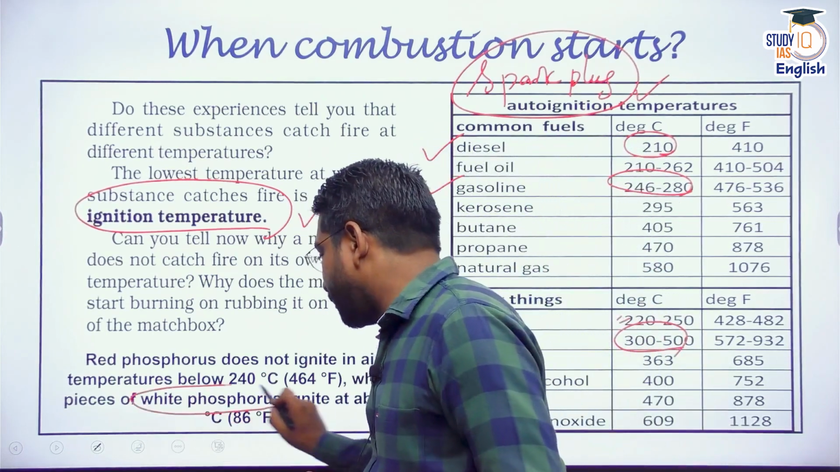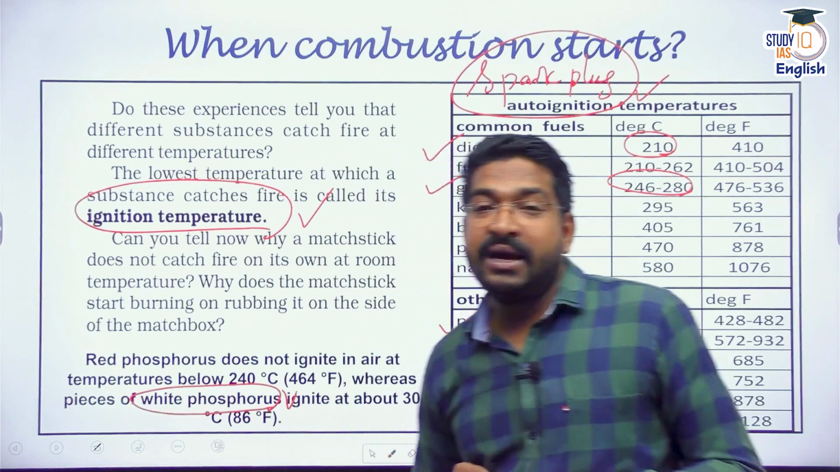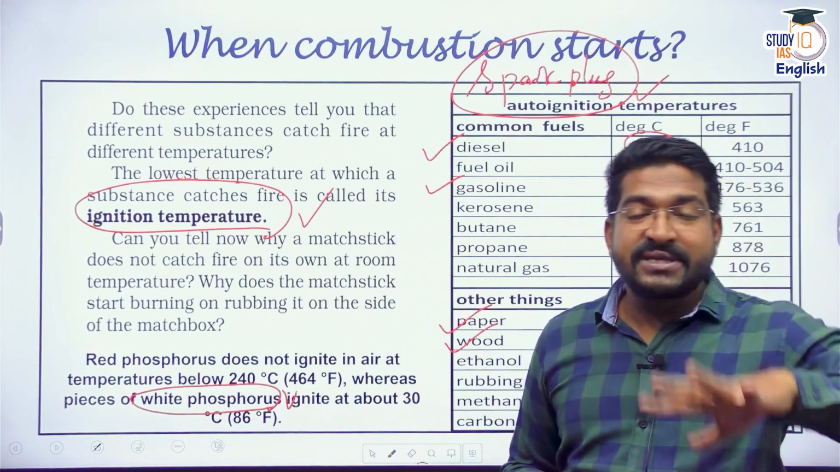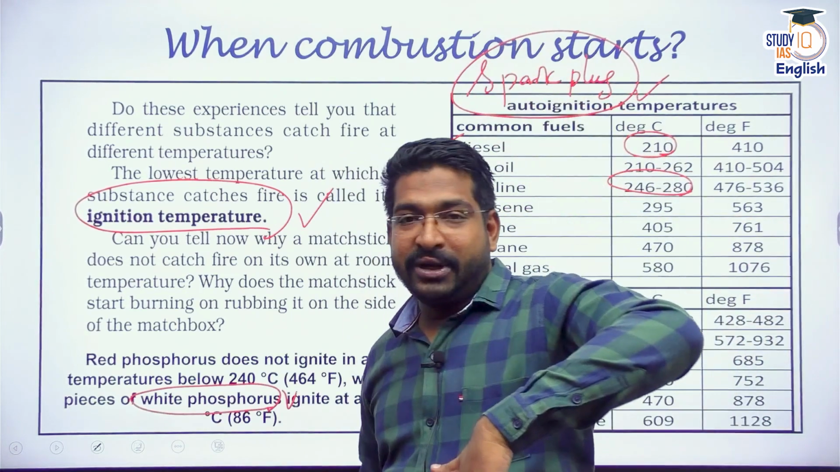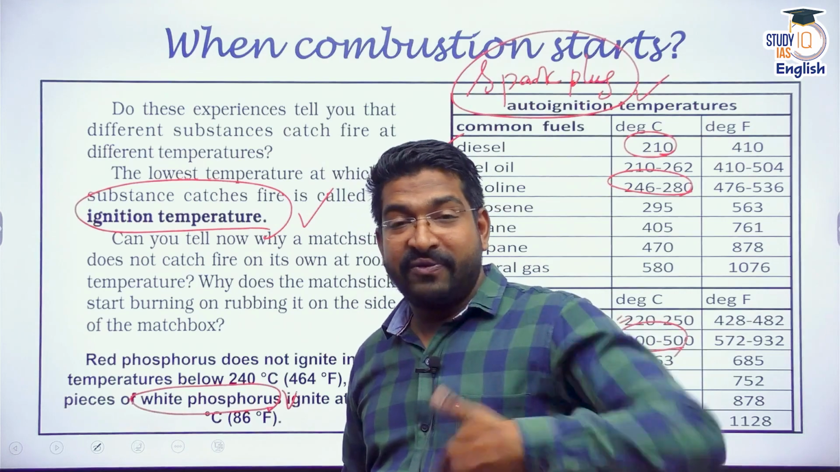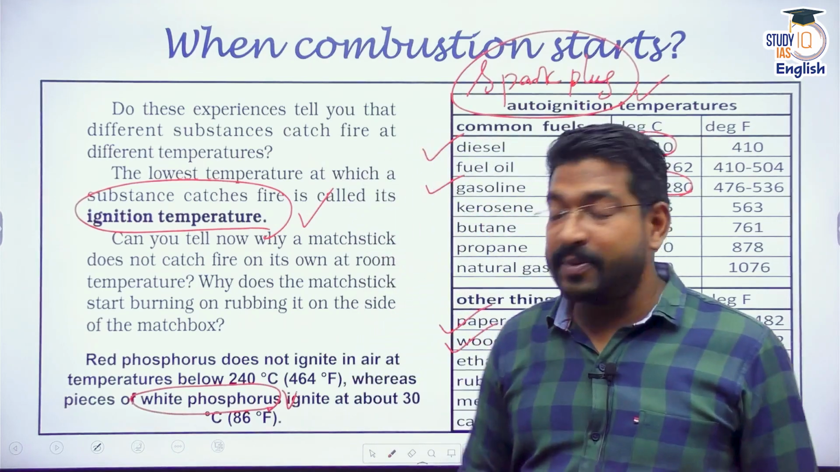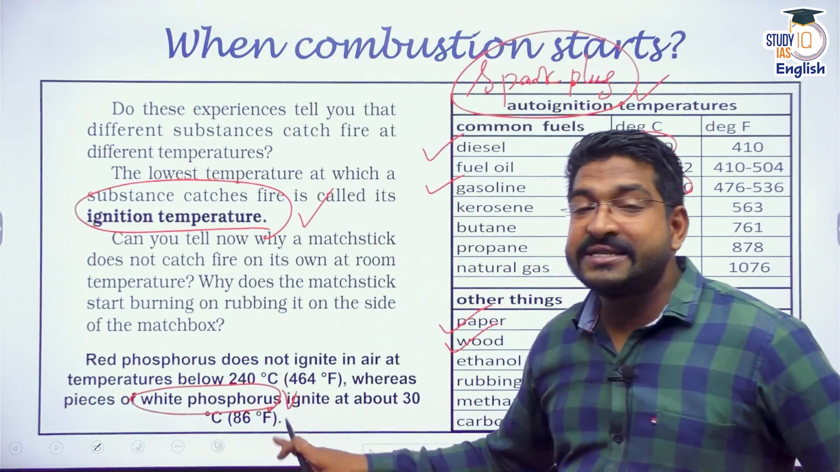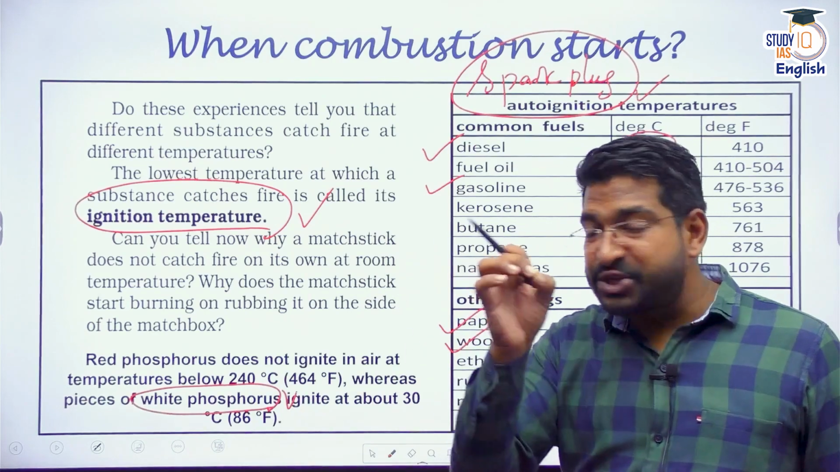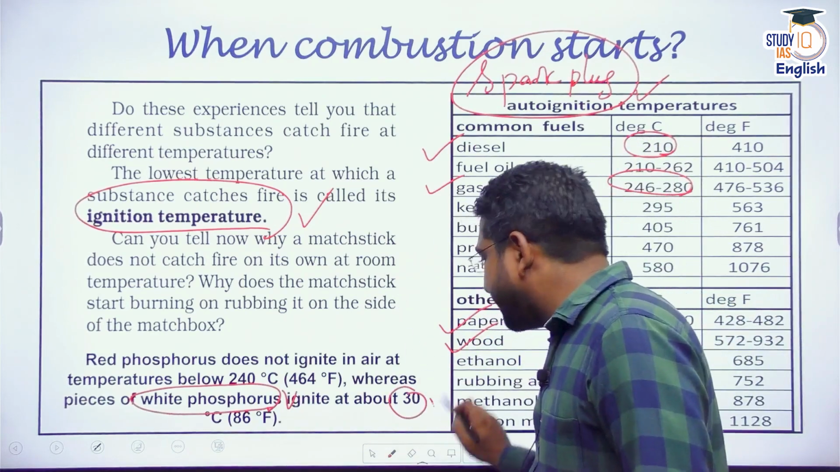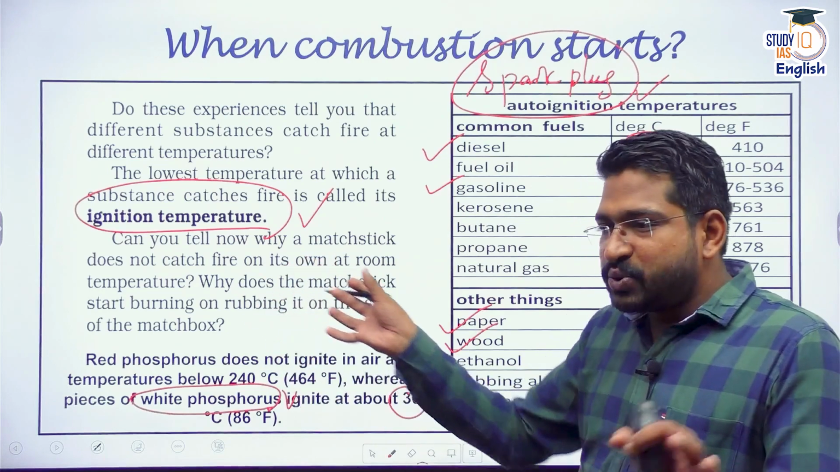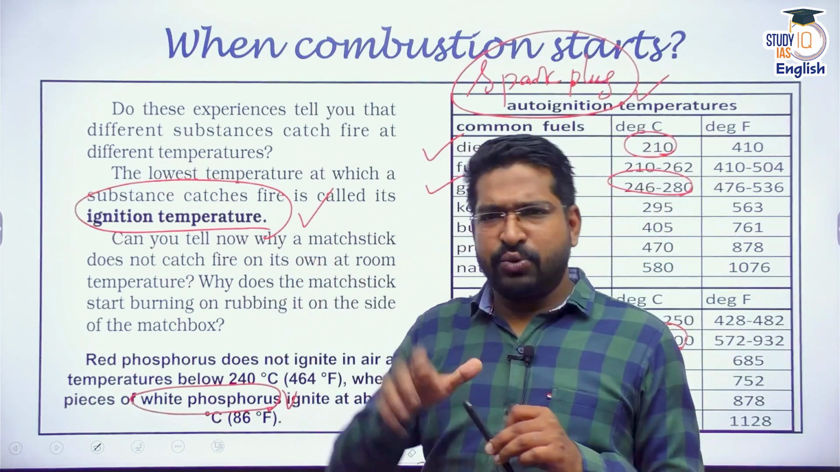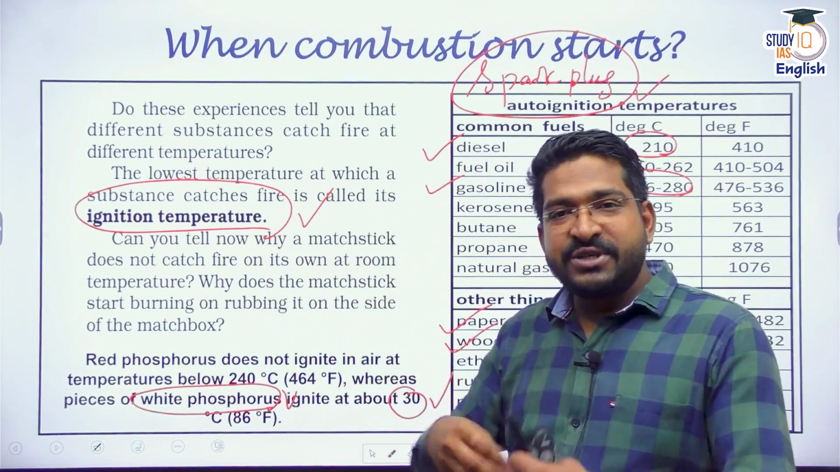In fact, we have spoken about that in our previous classes. I told you phosphorus is stored in water, right? Phosphorus is stored in water. Why? Because phosphorus is inflammable. And remember, white phosphorus is inflammable. White phosphorus ignition temperature is somewhere around 30 to 35 degrees Celsius. That means as soon as the temperature is 30 to 35 degrees Celsius, white phosphorus burns.